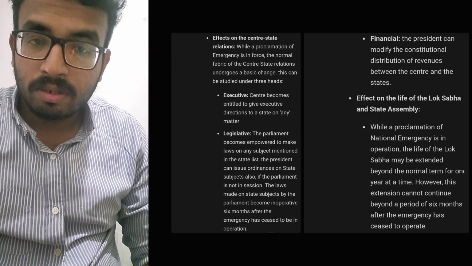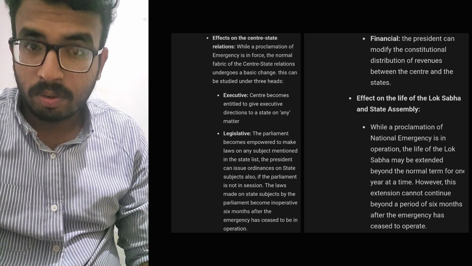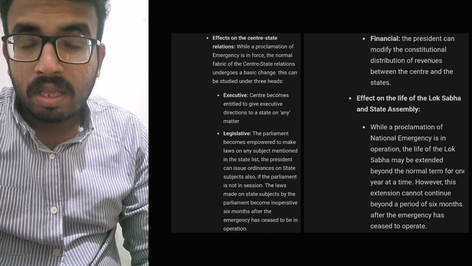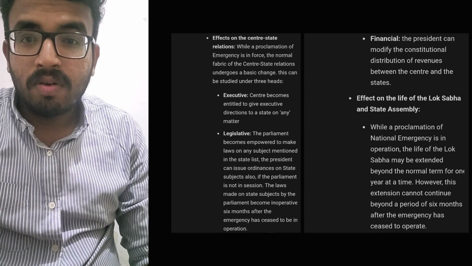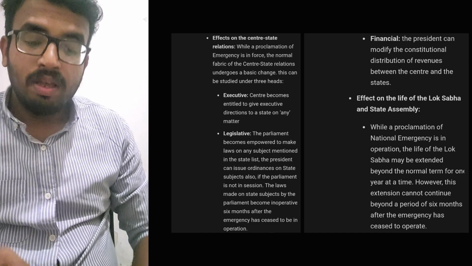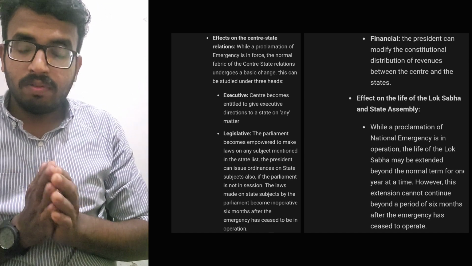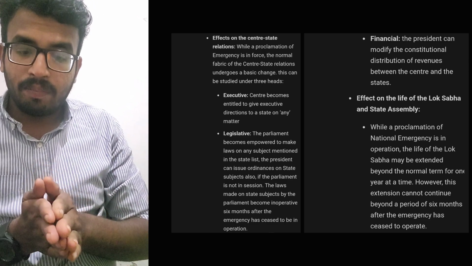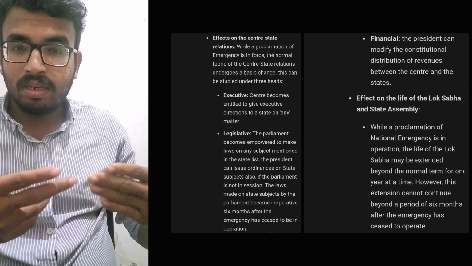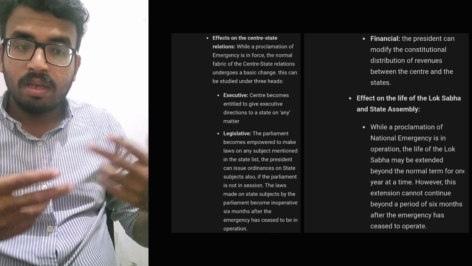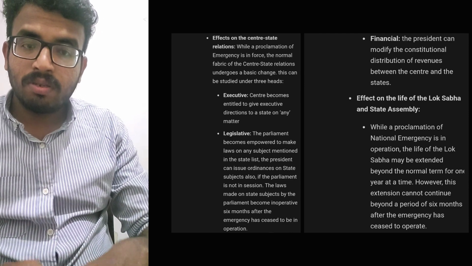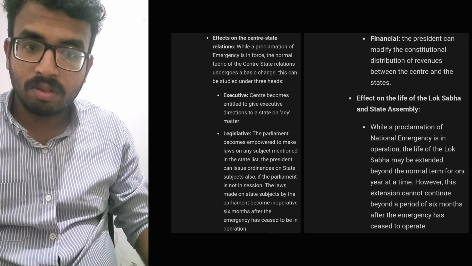While a proclamation of national emergency is in operation, the life of the Lok Sabha may be extended beyond the normal term for 1 year at a time. However, the extension cannot continue beyond a period of 6 months after the emergency has ceased to operate. That means if the president declares the emergency right now, it can go on indefinitely. You know that every 6 months they have to get reapproval by both houses continuously. Then it will go on indefinitely. But after 5 years, the Lok Sabha would become inoperative because the tenure is over, right?